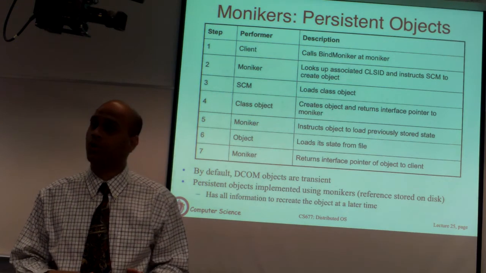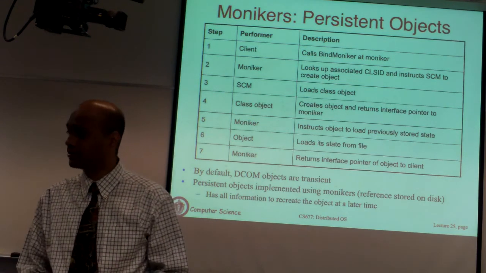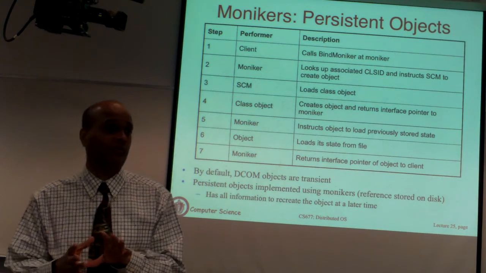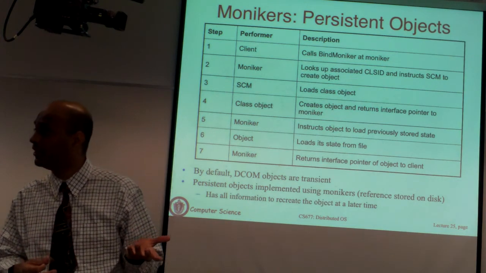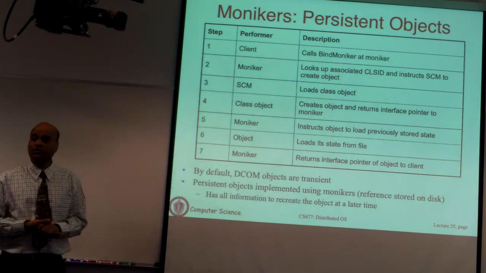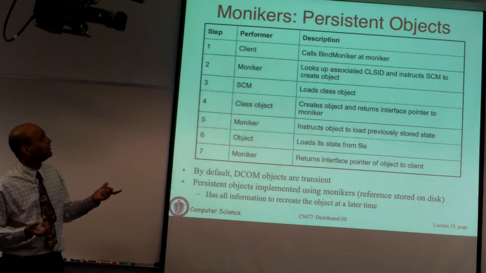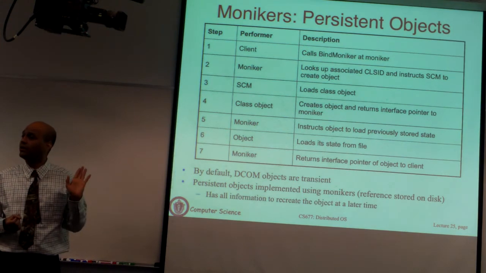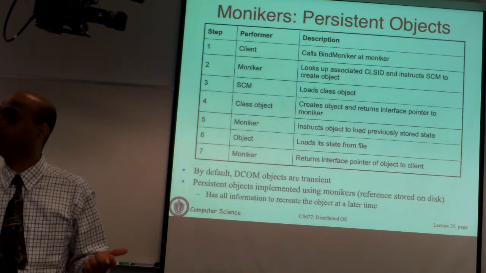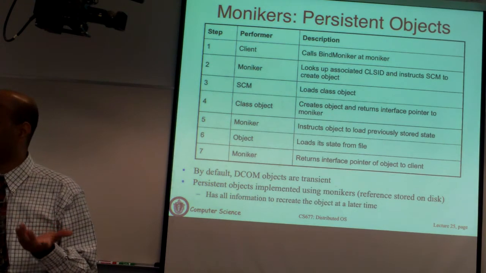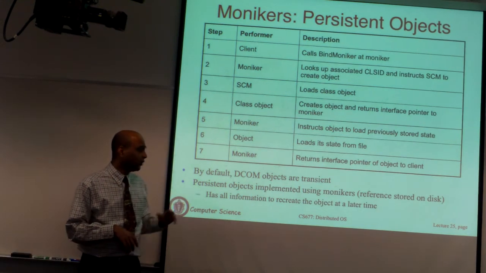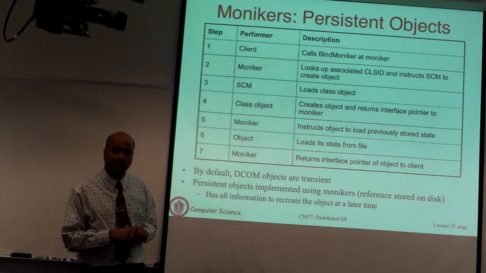In that case, it's the middleware's job to take the object state and keep a copy on disk. This way, if the process is restarted, you can load that object state and the object will be exactly the way you left it before the process crashed or was terminated. Now, persistent objects are implemented using this concept called a moniker, which is simply a fancy term for a handle that allows you to go back and read the object. Think of it as a file name. An object has a unique name that you can specify, and then you can go and retrieve that object state and load it into your application and modify it and save it back. So basically, this persistent object has all the information necessary to recreate the object at a later time.